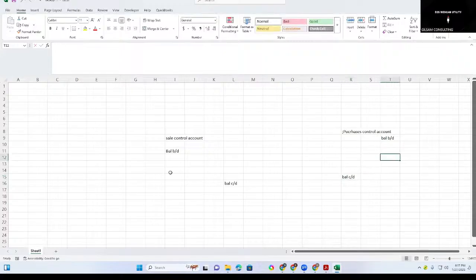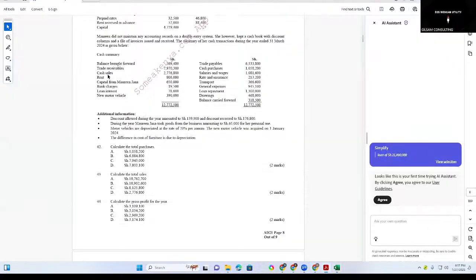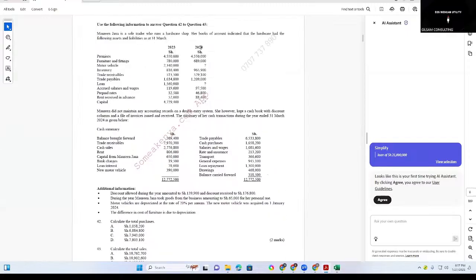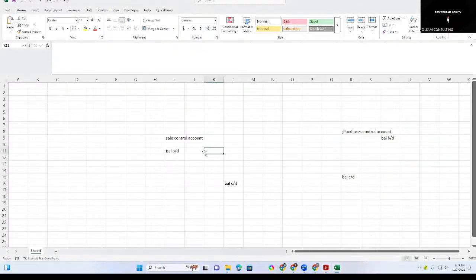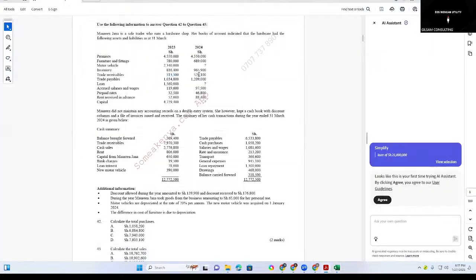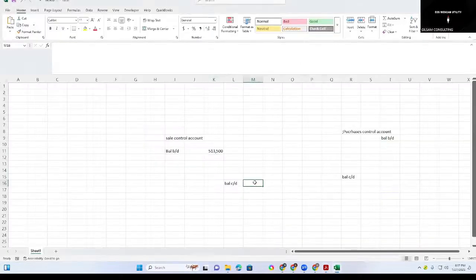So if you look at that question, this is a trial balance for 2023 and 2024. For the opening balance, it is for 2023. So we will pick the receivables, which is this one, 55,13,500. That is the opening balance, and the closing balance is at the end of the year, 2024.